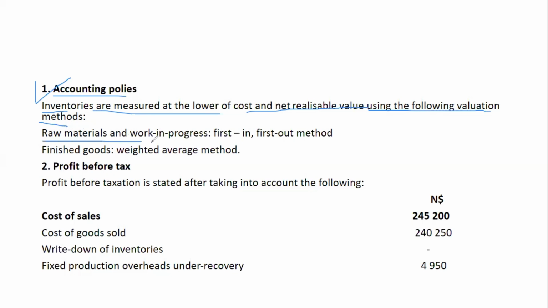Raw materials and work in progress, in this case, we're told, by using the first in, first out method. Finished goods by using the weighted average method.